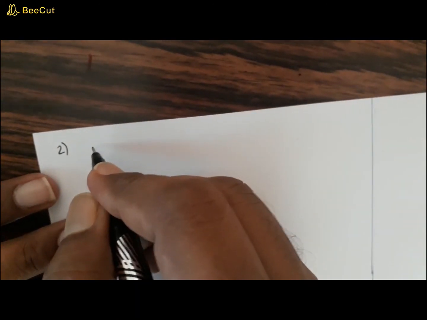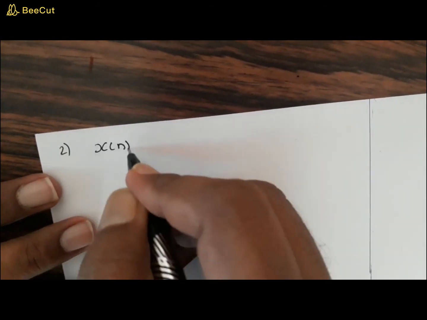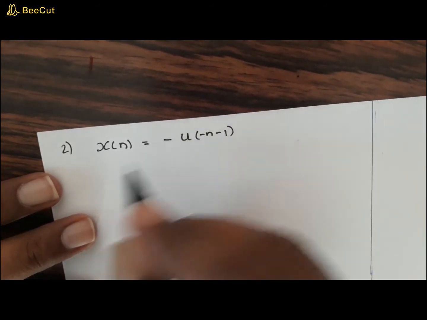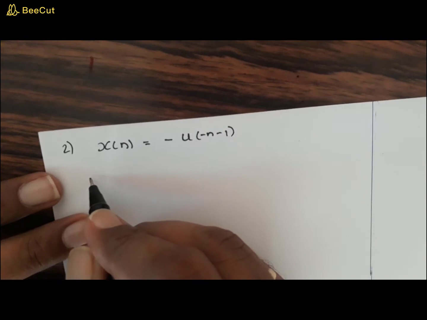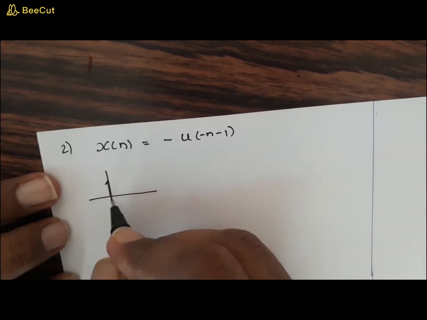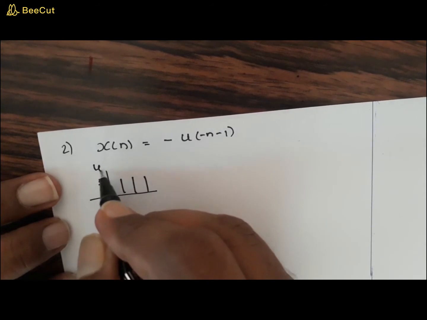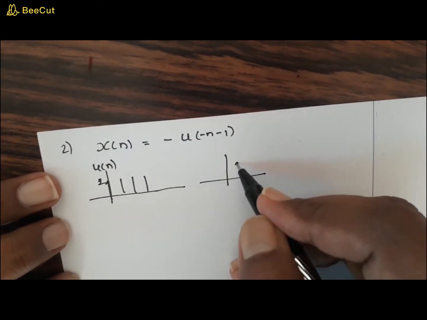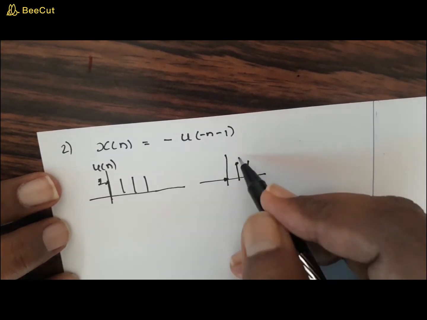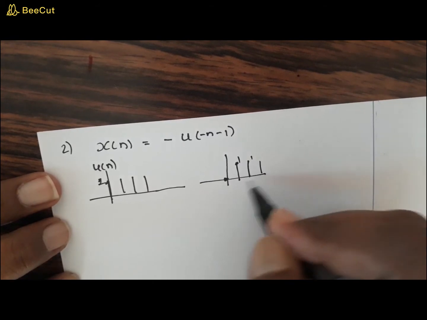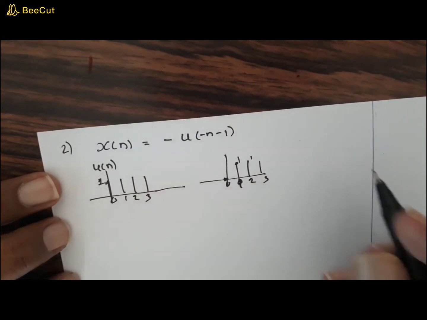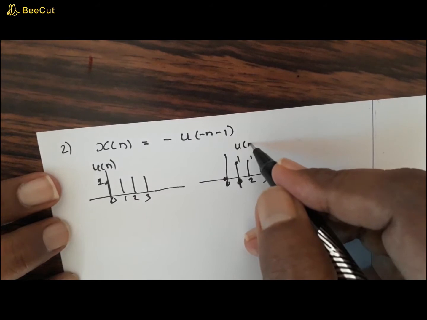Okay, now let's move on to the second problem. The second infinite sequence, say x of n, is given as minus u of minus n minus 1. So let's first of all see what this u is. You already know that. I'm simply drawing it for u. This is u of n, right? Now what is u of n minus 1? We know that u of n minus 1 is this thing. This is 0, 1, 2, 3, etc. with values 1, 1, 1, 1 and so on, starting from n equal to 1.